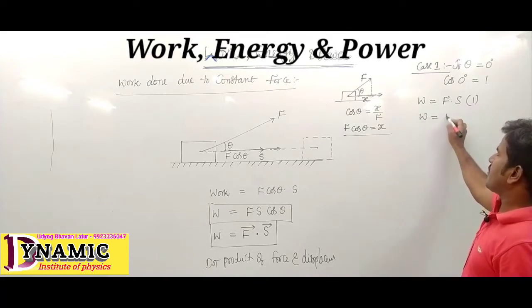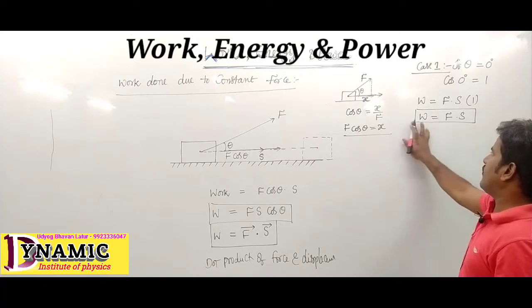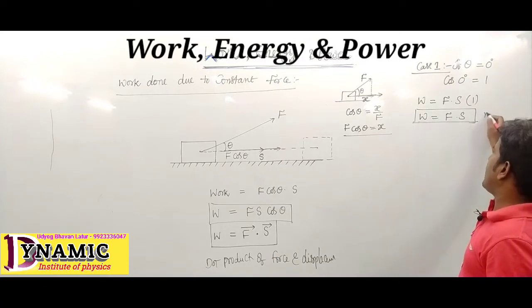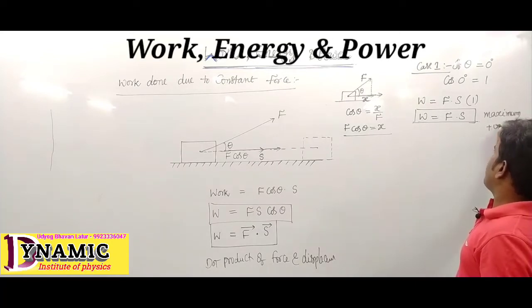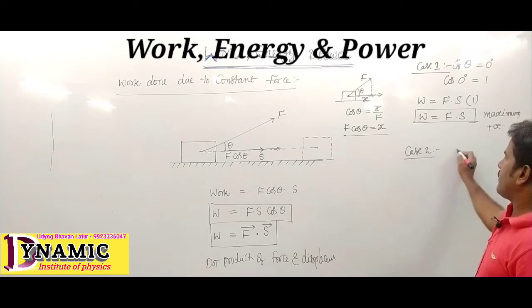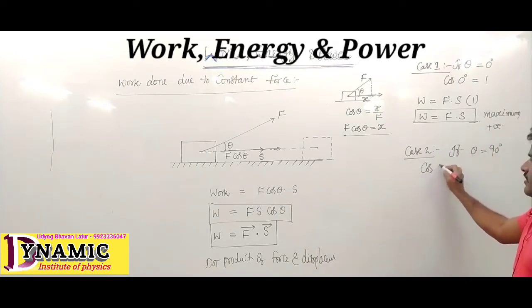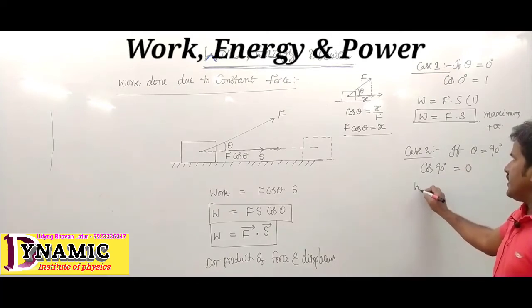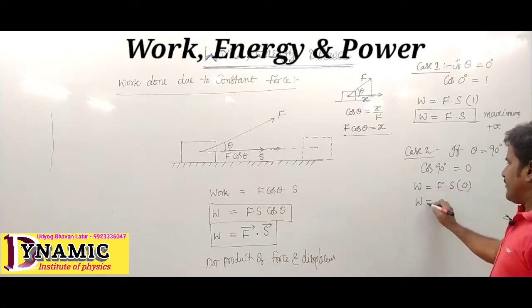The work is maximum and positive. Case 2: if theta becomes 90 degrees, cos 90 has value 0, then work done equals F into S into 0. Work done becomes 0.